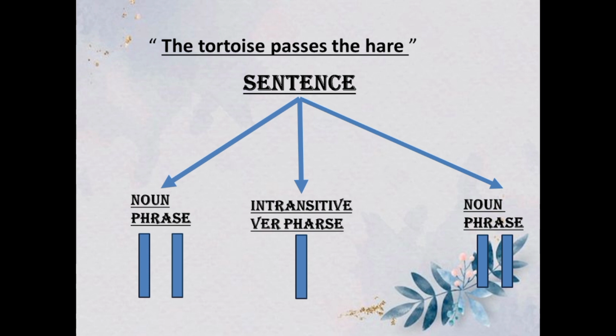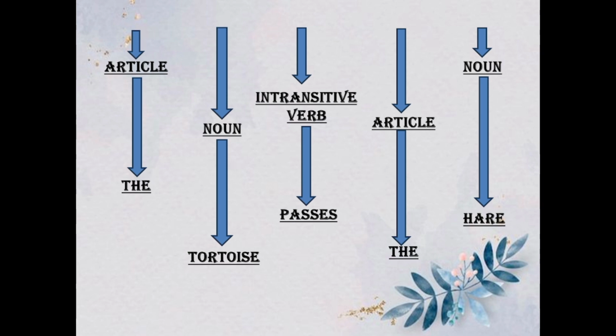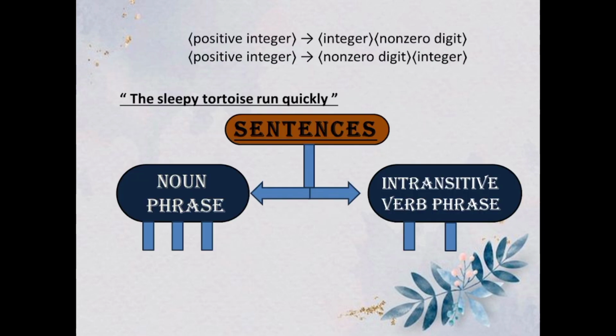The tortoise passes the hare: the sentence has three parts, which are noun phrase, transitive verb, and noun phrase. The noun phrase has two parts, which are article and noun, and the transitive verb has one part, and the noun phrase has two parts, which are article and noun. The article is the, noun is tortoise, transitive verb is passes, article is the, noun is hare.